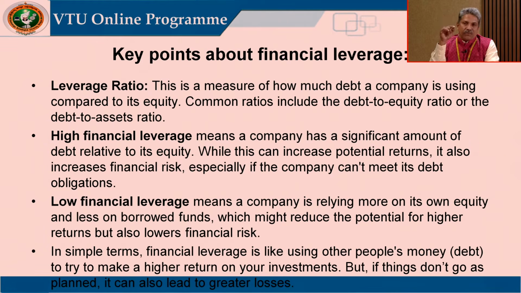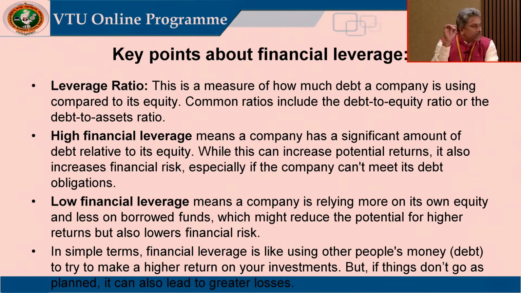So, when a firm uses high financial leverage, there is potential for the company to earn more profit. At the same time, risk also will be high. Low financial leverage means the potential to earn profit will be less, and at the same time risk also will be less.